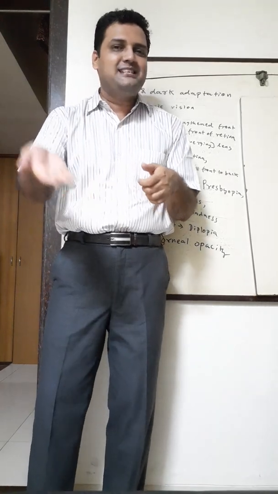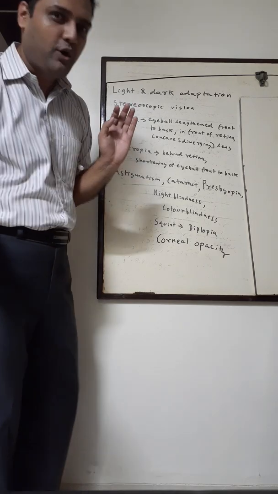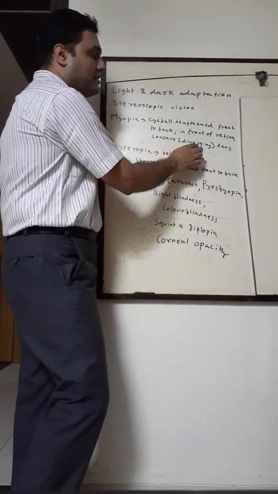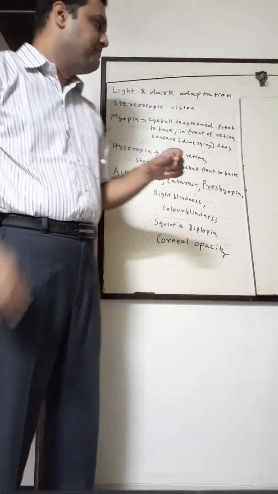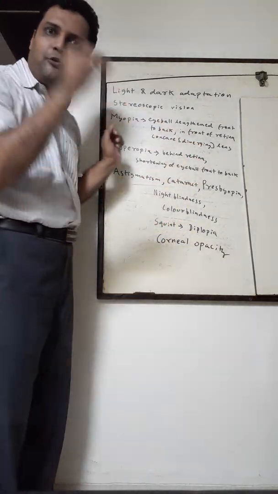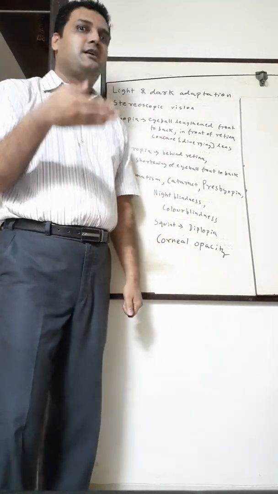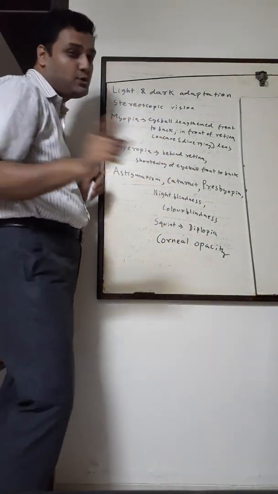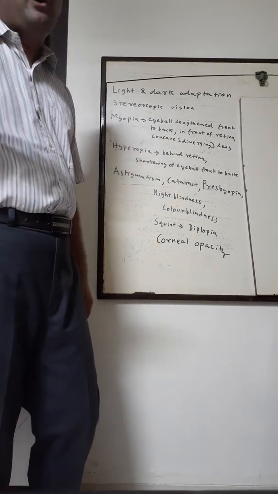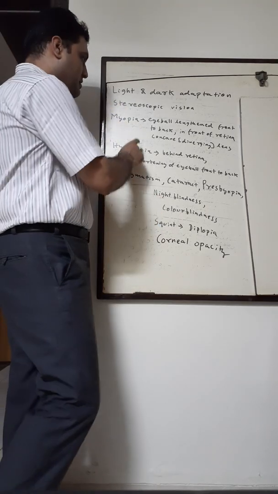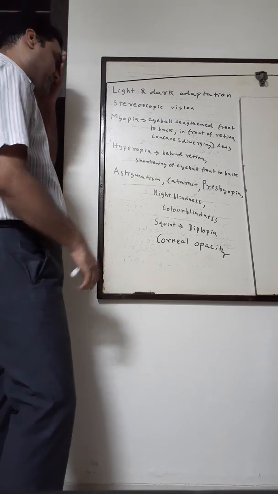So what kind of lens will I use for treating? I will use a concave lens for treating because the lens is already too convex or too curved. So a concave diverging lens, and I'll use a minus number. Image is not formed on the retina. Image should be formed on the retina, but image is formed in front of the retina. Please look at the diagrams in the textbook. Especially for this, you have to redraw and show it with the help of a lens. So please practice the diagram which is there, how to correct myopia and hypermetropia.